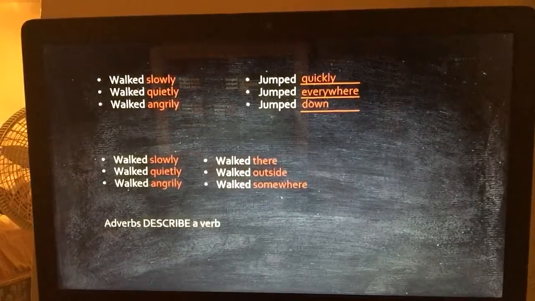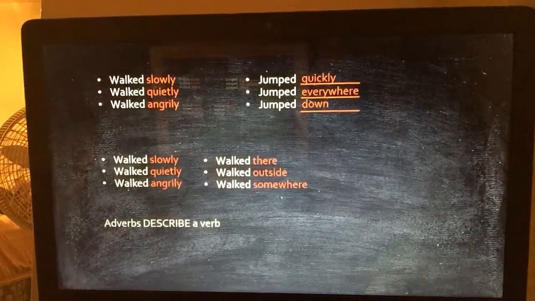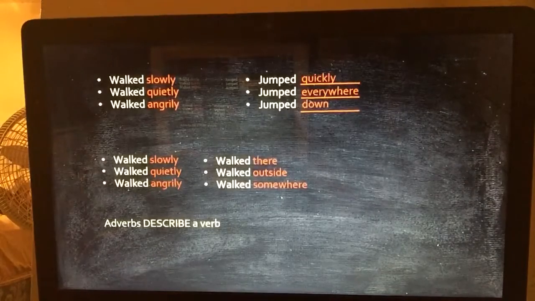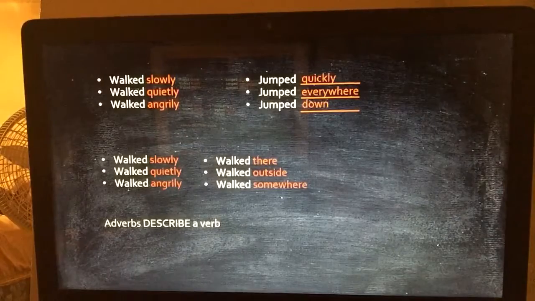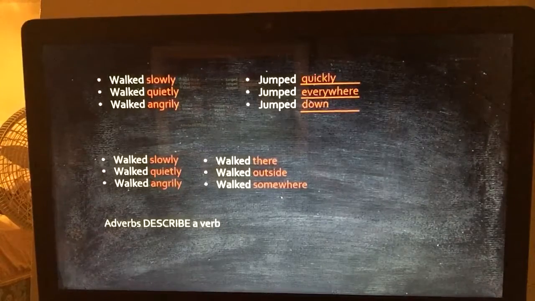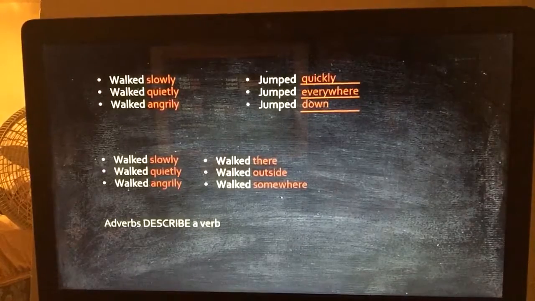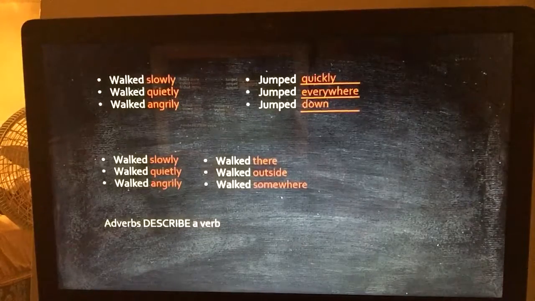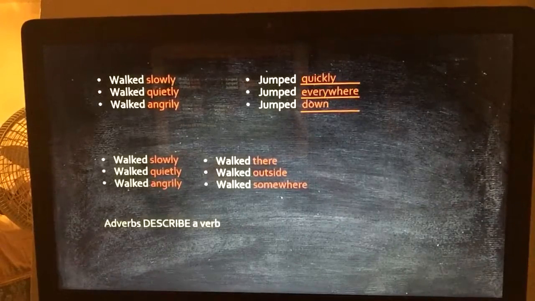Okay, I heard Tim say there, outside, and somewhere are adverbs because they tell me something about or describe the word walk. Think how slowly, quietly, and angrily are different from there, outside, and somewhere.